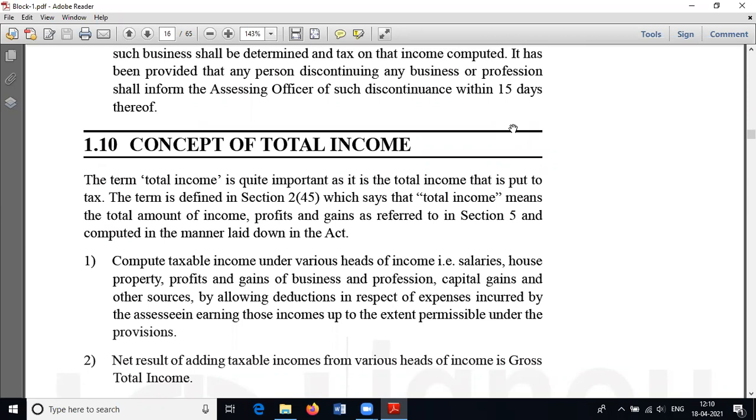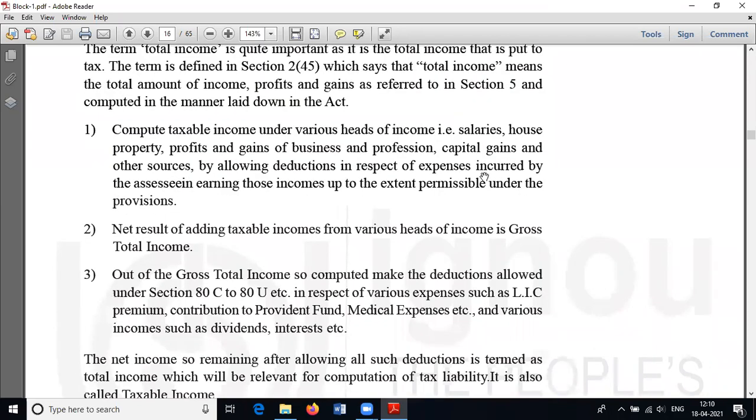Everybody has to pay tax on account of his taxable income or total income. So the next question is, what is total income? Total income means gross total income minus all deductions under Chapter 6A or under section 80.